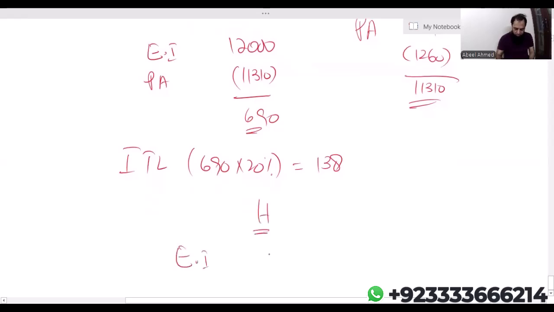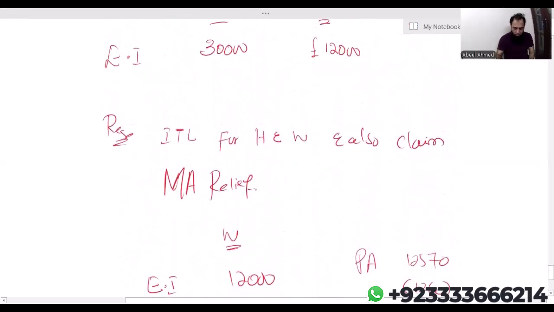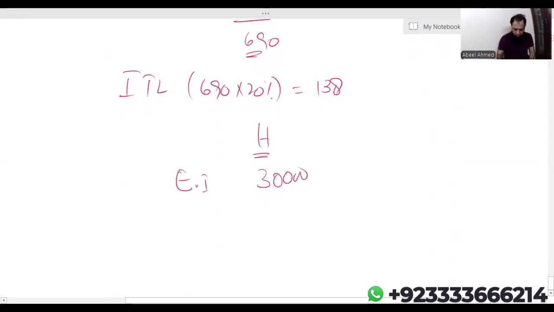Employment income of husband is 30,000. Of course, he's a basic rate taxpayer, and to get marriage allowance, both husband and wife must be basic rate taxpayers. Personal allowance is 12570. Let me repeat again: recipient spouse personal allowance will not increase by 1260. You have to strictly follow the presentation.